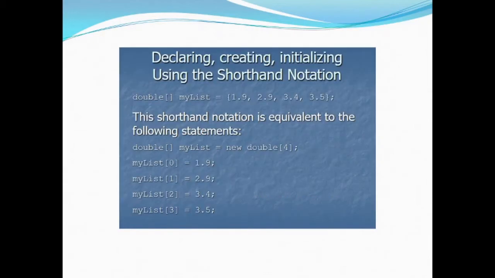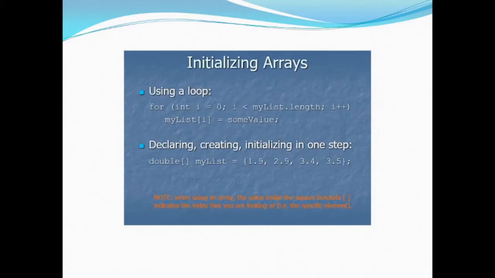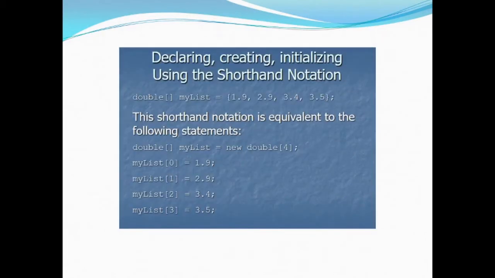Now, declaring, creating, initializing, and using the shorthand notation. We have already seen this statement. Now we are again considering double myList = {1.9, 2.9, 3.4, 3.5}. So these 4 entries are made in the array myList, and its length will be 4.